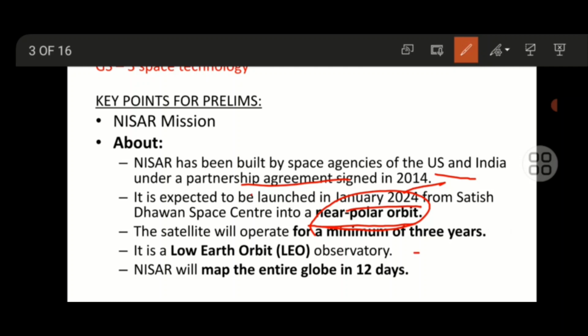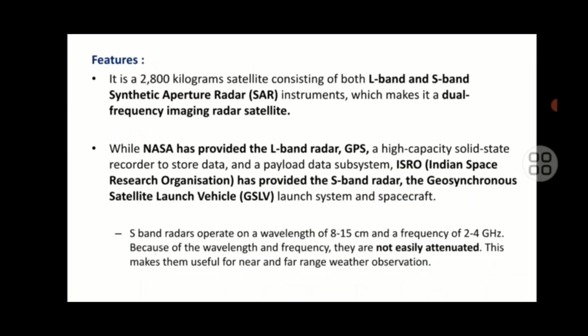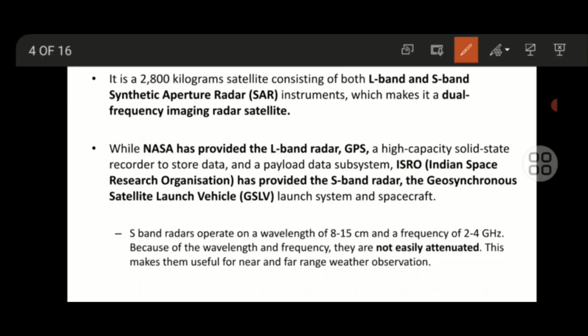The satellite will operate for 3 years, and it is a low Earth orbit observatory that will map the entire globe in 12 days. The features of this satellite: it is a 2800 kilogram satellite, and it consists of both L band and S band synthetic aperture radar instruments, which makes dual frequency imaging. The imaging will be pretty clear.